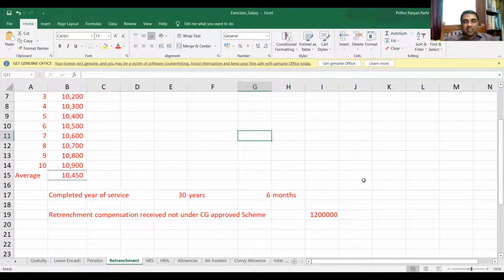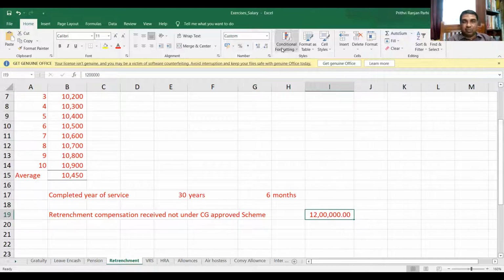Suppose it is 30 years and 7 months. How many years will you take here? 31 years, because it is exceeding 6 months. So try to appreciate the logic here. A part thereof exceeding 6 months has to be taken. Okay, and the actual retrenchment compensation received is 12 lakh. So in this situation, you have to find out how much is exempt and how much is taxable.